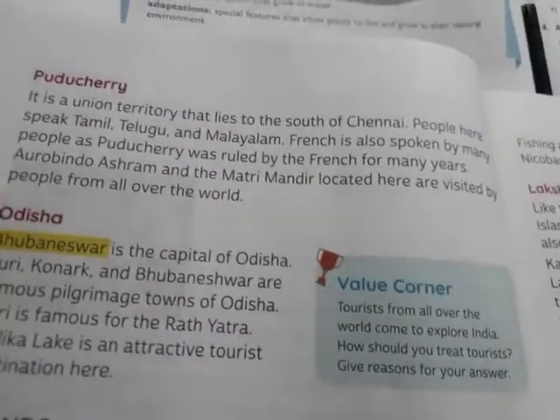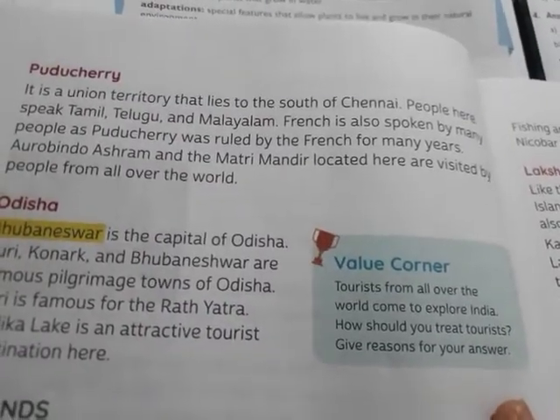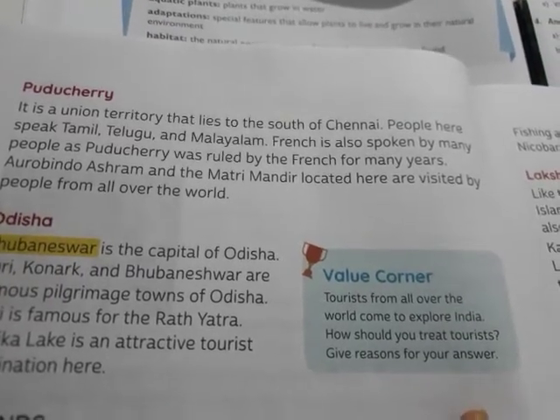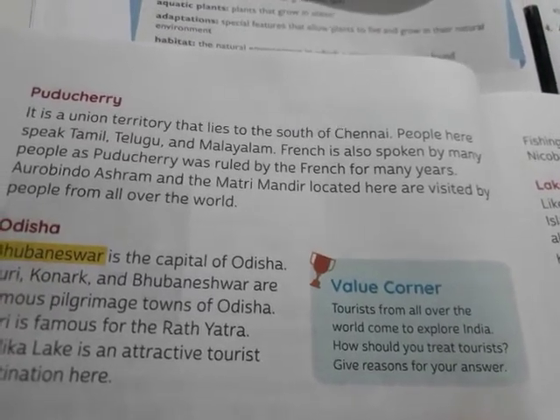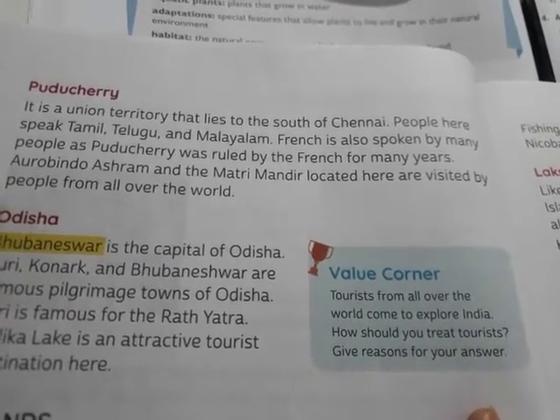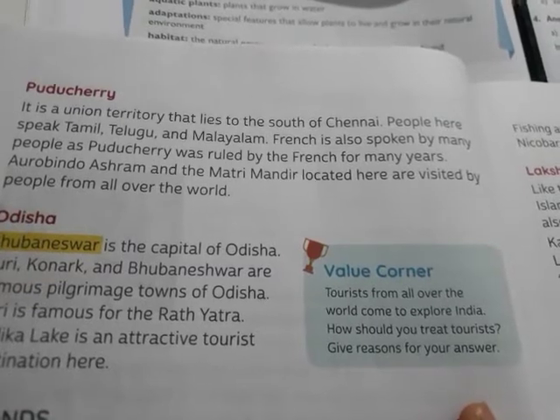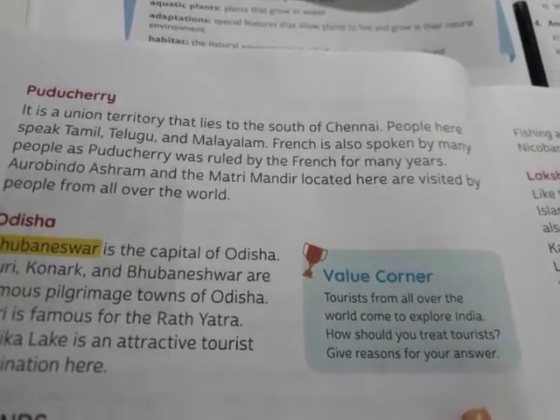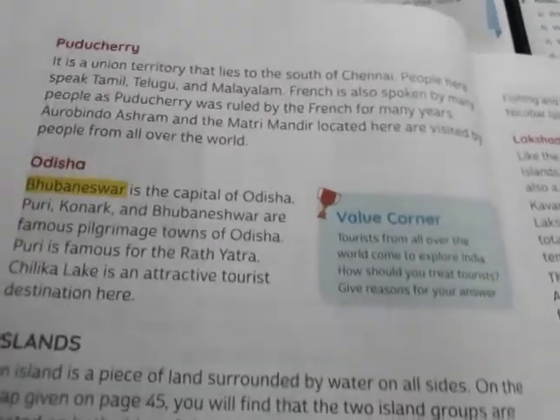Now Puducherry. It is a union territory that lies to the south of Chennai. People here speak Tamil, Telugu and Malayalam. French is also spoken by many people as Puducherry was ruled by the French for many years. Aurobindo Ashram and the Matri Mandir located here are visited by people from all over the world.